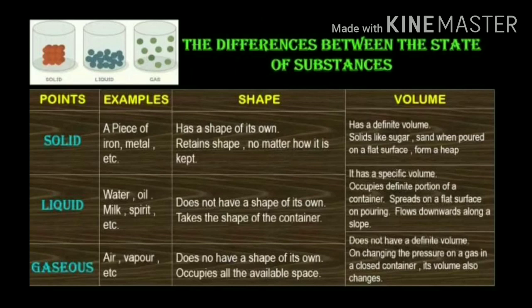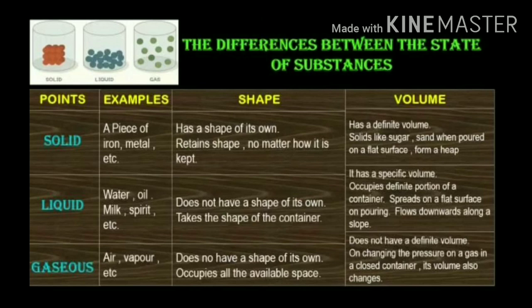It has a specific volume, occupies a definite proportion of the container, and spreads on a flat surface on pouring. If you pour water on a flat surface, it will spread everywhere. Otherwise, if there is a slope, it will flow downward.